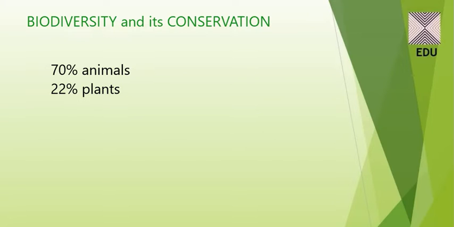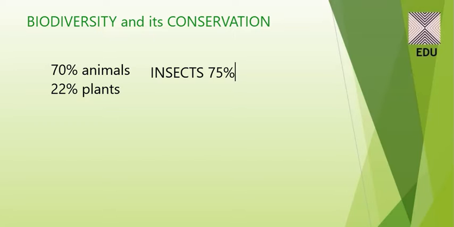This is a very important aspect to note, that insects comprise near to 75% of all the animal diversity in India. Out of every 10 animals on this planet, 7 are insects. So that's why I'm saying that 75% is insects out of all the animals.